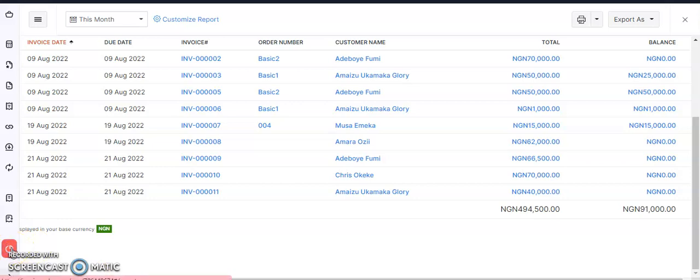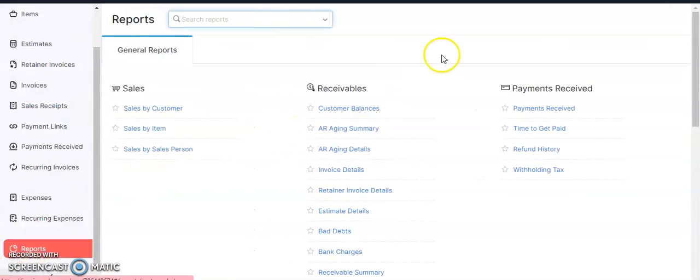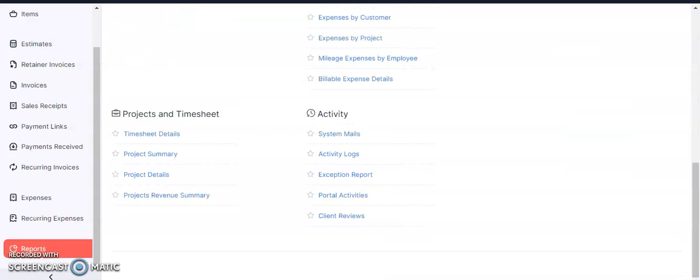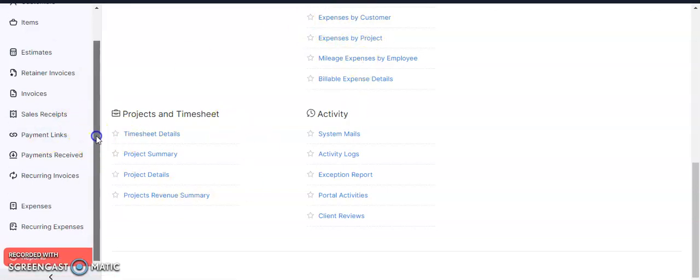Okay, so if you also want to see those that are yet to pay, you go to balances. If you want to see the payment you've received, go here. You want to see your expenses report, you also have to go there. So this is what the software is all about.